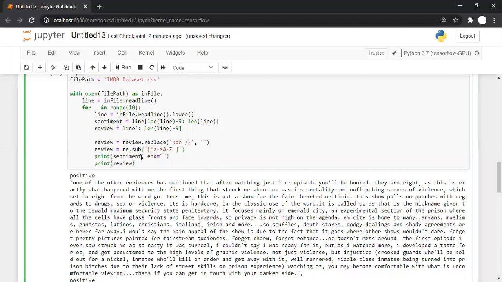So what we are saying is, I want to keep small a to small z, capital A to capital Z, and white space. Everything else is replaced by nothing. And the result is stored in the review variable.